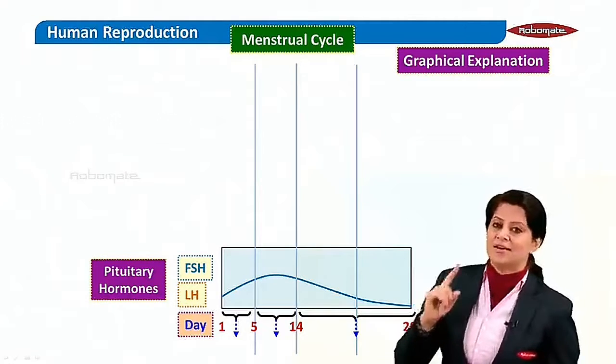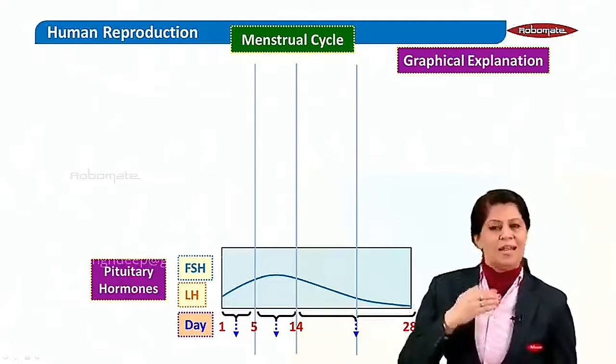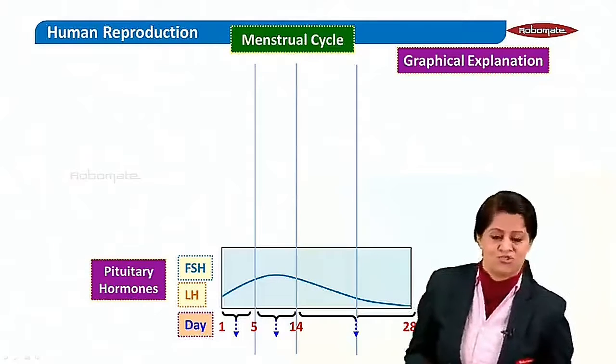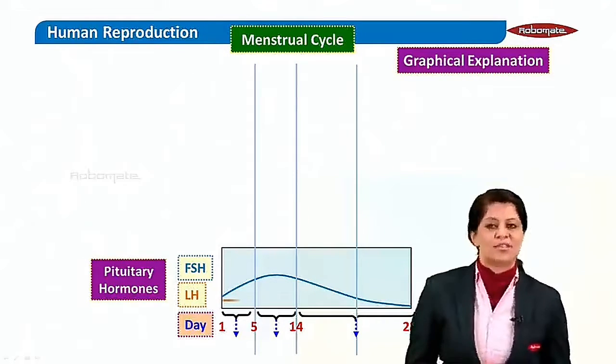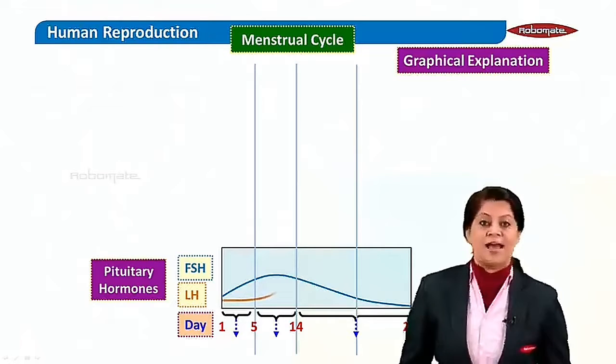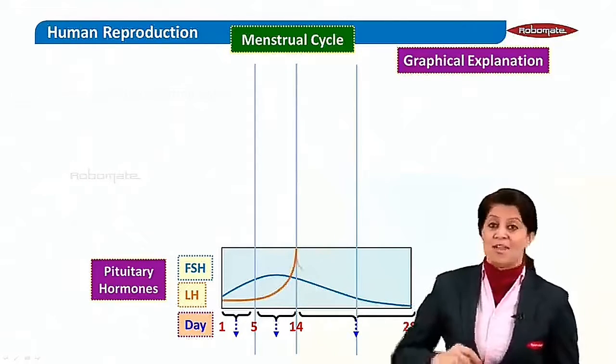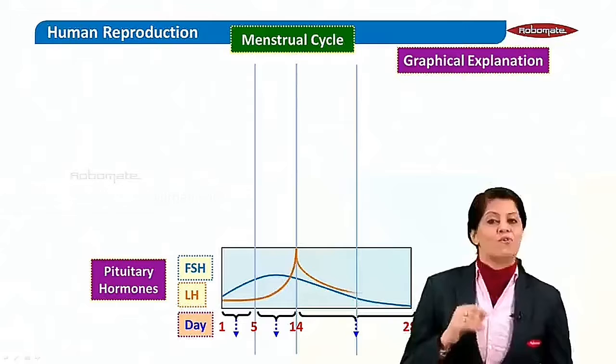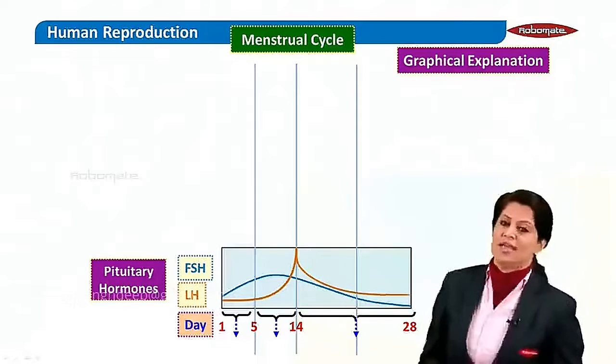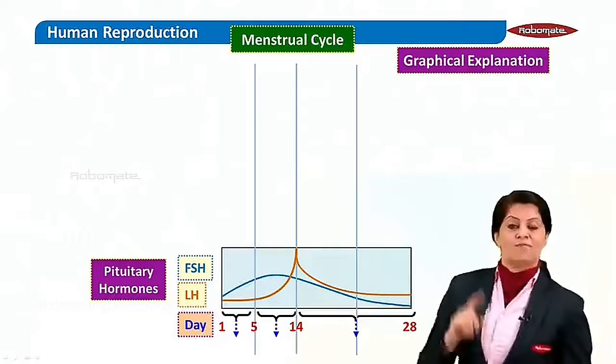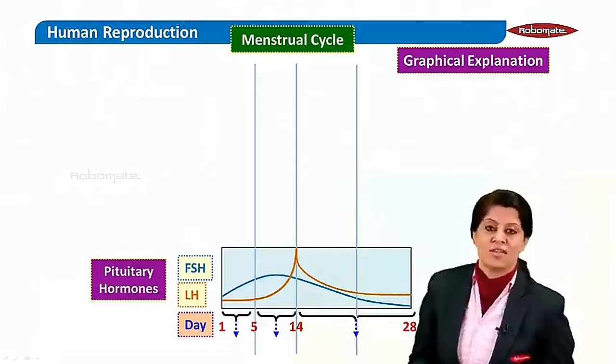Remember, the theca interna of the Graafian follicle releases a surge of estrogen. Talking about LH, it reaches its peak at around ovulation time. I just spoke about it: ovulation's immediate cause is LH. So you can see on the 14th day, LH is reaching its peak.